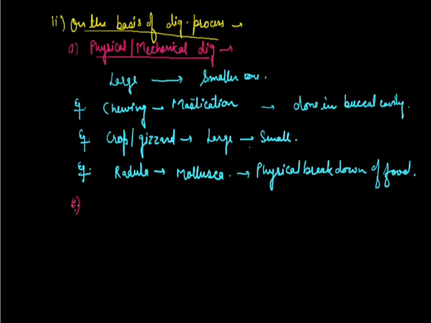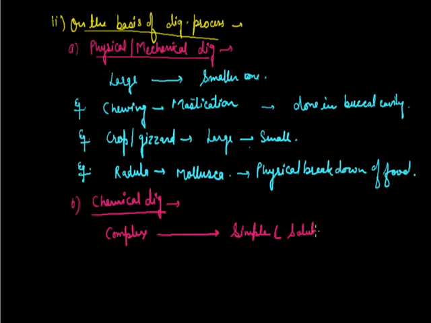On the basis of digestion process, the second and the main kind of digestion is called chemical digestion, in which the complex food particle will break down into the simpler and soluble one with the help of various enzymes. So actually the digestion process is basically chemical digestion, in which with the help of different kinds of enzymes, the complex food particle will break down into the simple and soluble.